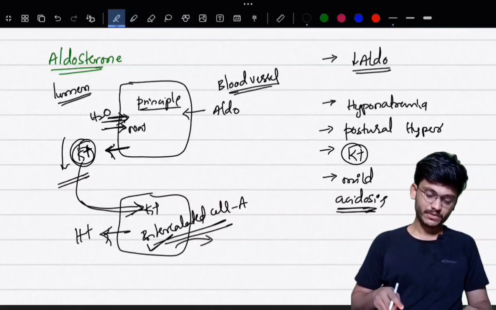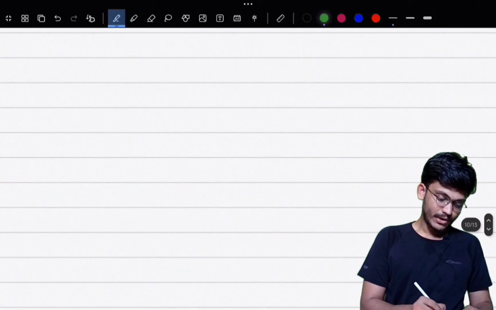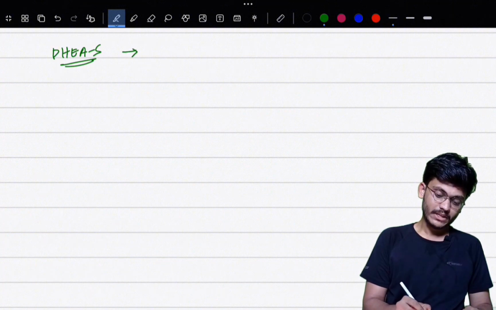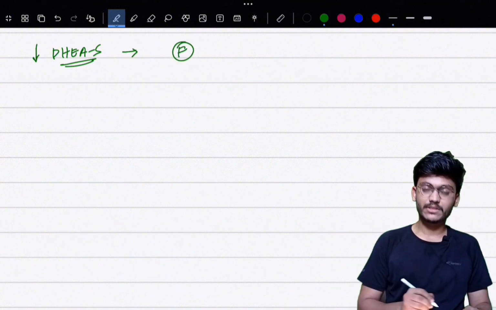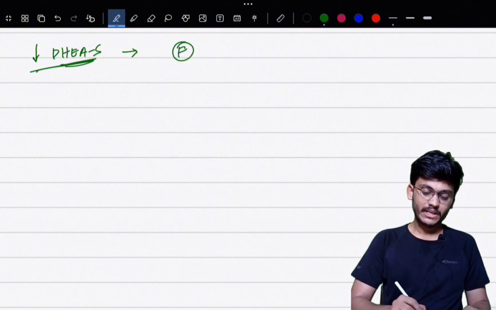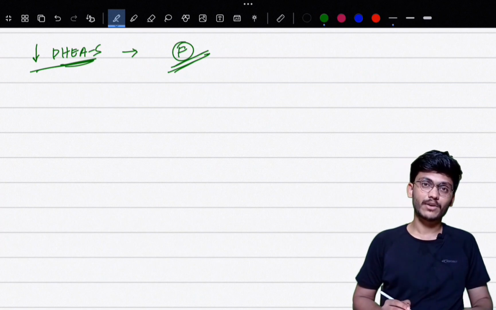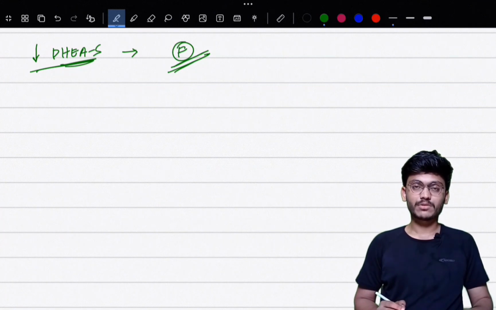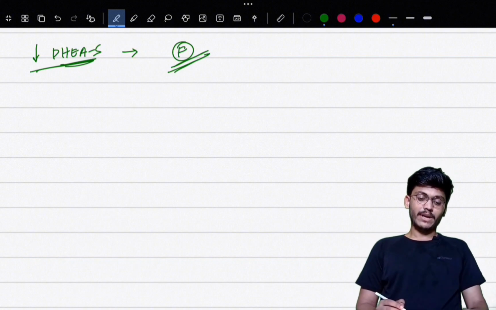Next we'll study the symptoms because of decrease in dihydroepiandrosterone sulfate. The symptoms of decrease in dihydroepiandrosterone sulfate occur mainly in females, because this is one of the major sources of androgen in females. But in males, the main source of androgen is the gonads.